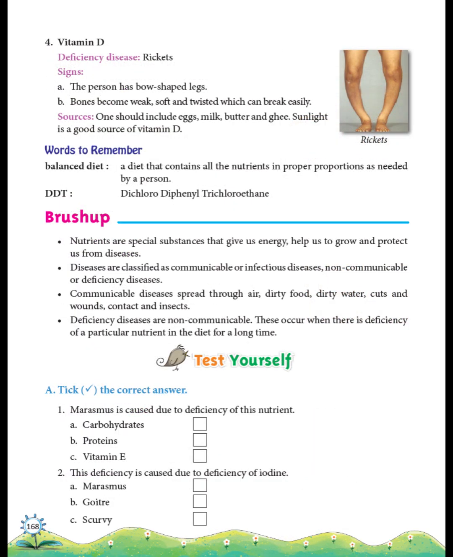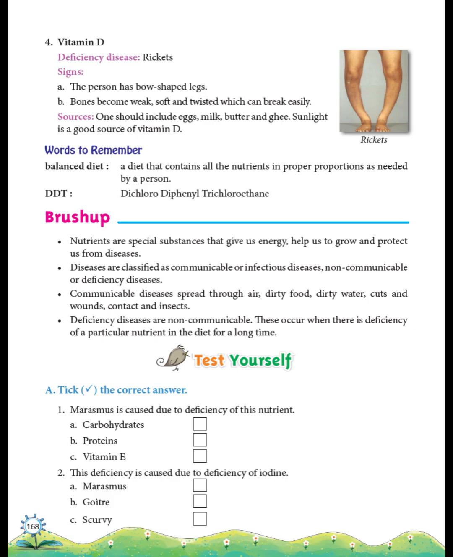Let's remember some key points. Balanced diet. A diet with all nutrients in right amounts. Communicable diseases are spread by germs through air, water, food, wounds, contact, and insects. Deficiency diseases occur when a nutrient is missing for a long time. These do not spread and are called non-communicable diseases. Let's answer some questions together.